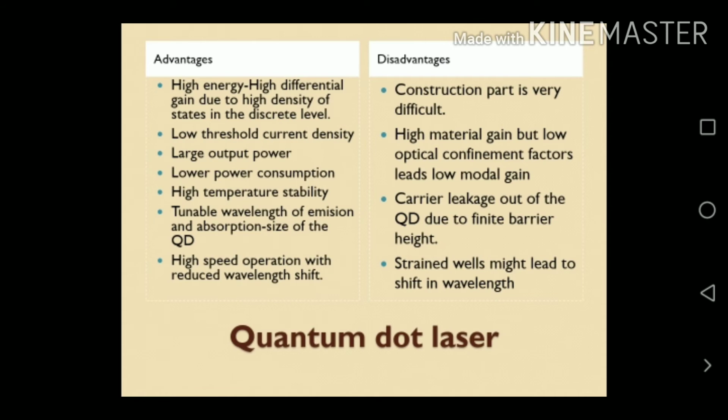Next we discuss the disadvantages. The construction is very difficult because various materials are doped. High material gain but low optical confinement factor leads to low modal gain. Carrier leakage out of the quantum dots due to the finite barrier height, and a strained well might lead to a shift in wavelength.